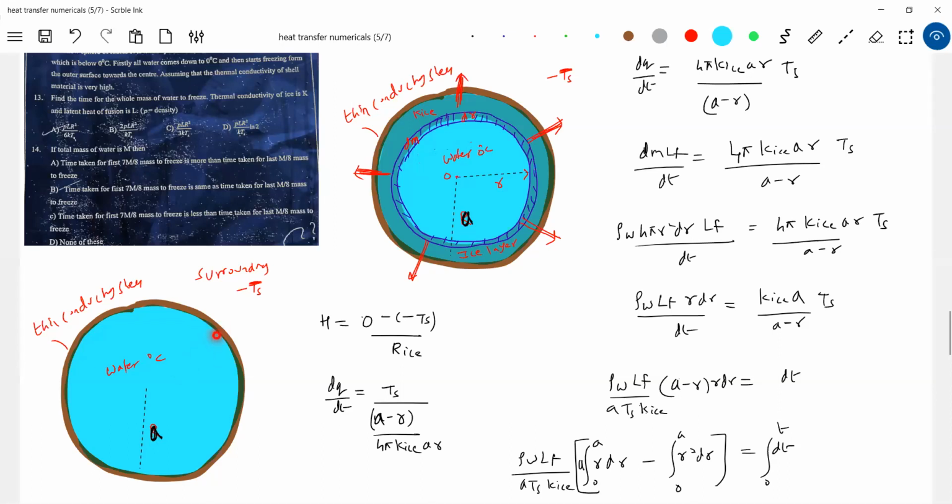I think it's pure mathematics. First, calculate the radius of the thick shell whose mass will be 7m by 8. Mass 7m by 8 means the remaining sphere will have m by 8, no? So in a sphere of radius a and mass m, if you remove a sphere of mass m by 8, the remaining mass comes, and you calculate its radius; the inner radius will be something r that you have to calculate. Then that limit has to be substituted here. I want students to think because it's a pure geometry-based one. Please do work it out.